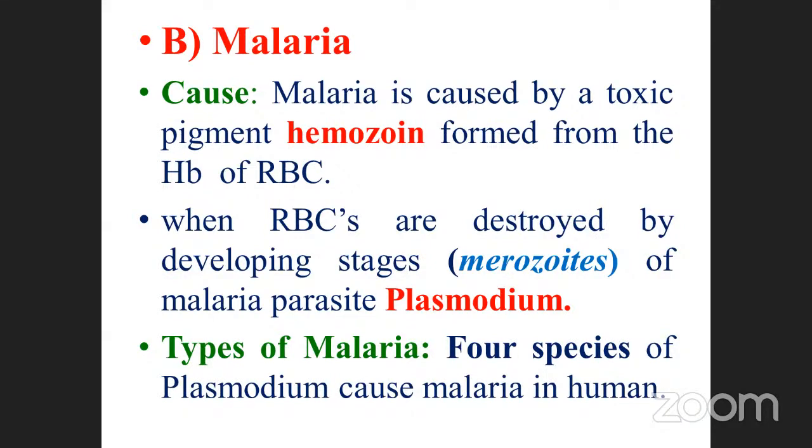Malaria is also one of the very contagious diseases, isn't it? It's caused by a toxic pigment, hemozoin. Which type of toxic substances, toxic pigments? How will it happen? I already told you once upon a time. Where will you study these things? What is my blue baby? I already asked the same question. How will it happen? What will be the mechanism?